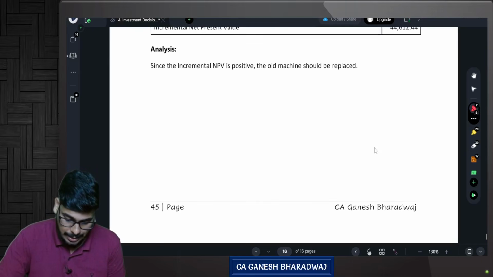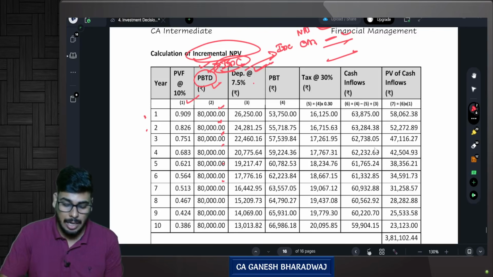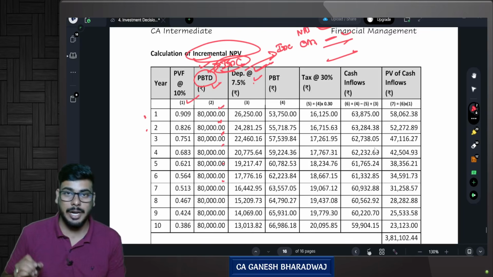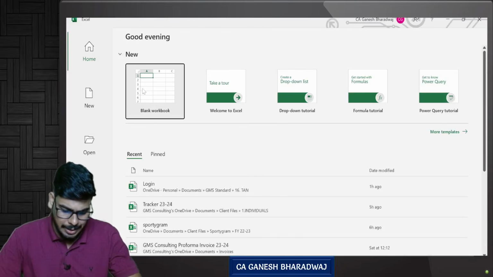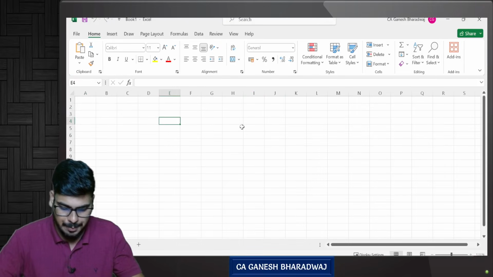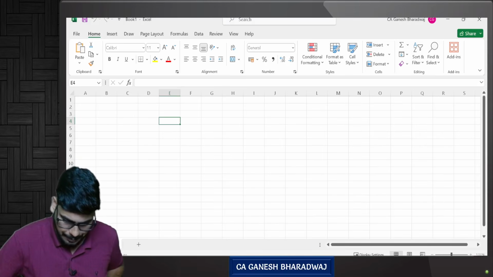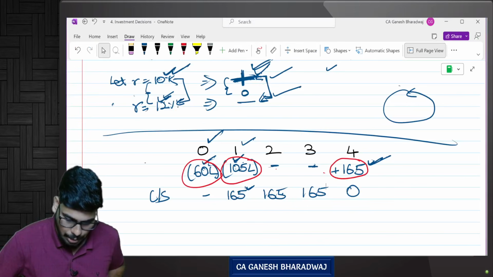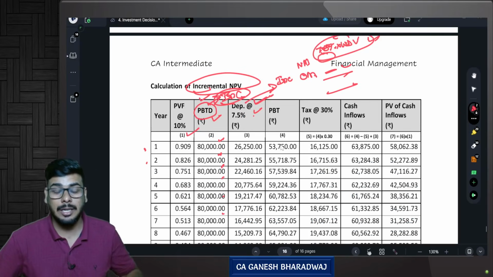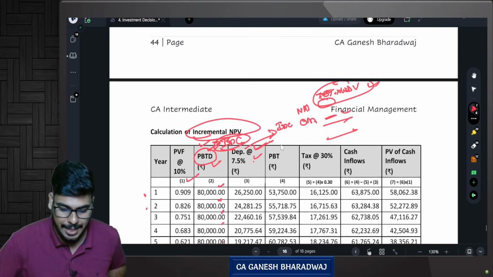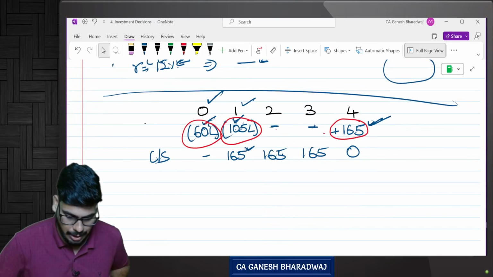Guys, in this question, the study material has not given you the working note for calculating this depreciation. So quickly, I will take an Excel file and compute it. I will show you how to do this. Now you tell me what is the value of this particular machine. We are just going to compute the depreciation under WDV method.